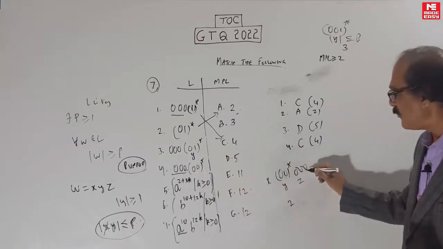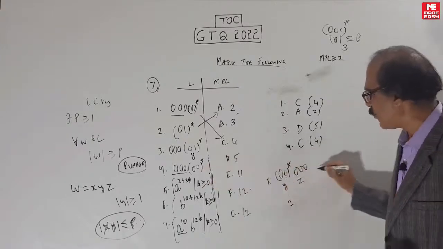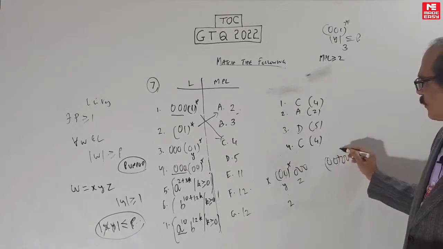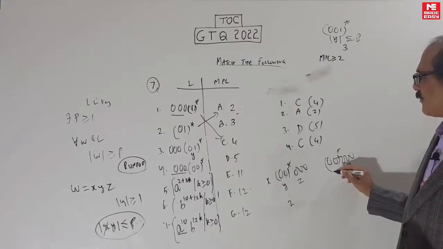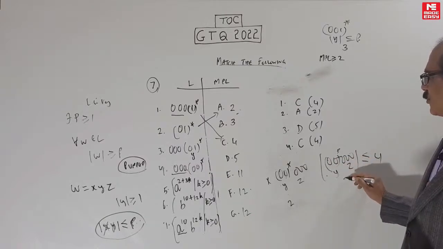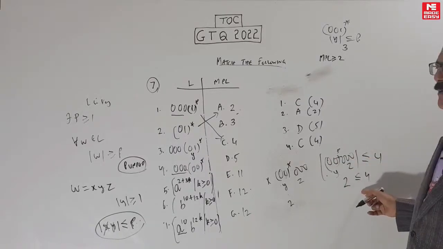And I am still safe with this also, because x, y, z I can rewrite. If you get, for example, 5 zeros, I can pump it like this. I can pump this part, keep it as z. That way I have no problem, because now you see my pumping like this, 2 is less than or equal to 4, is still satisfied.